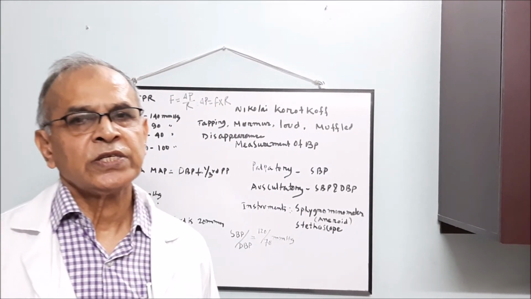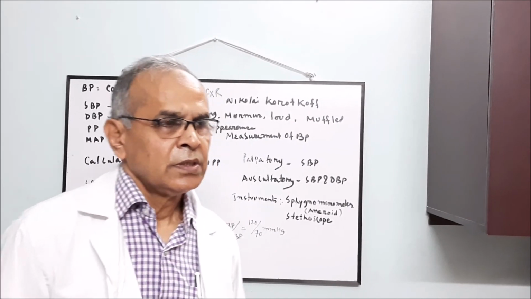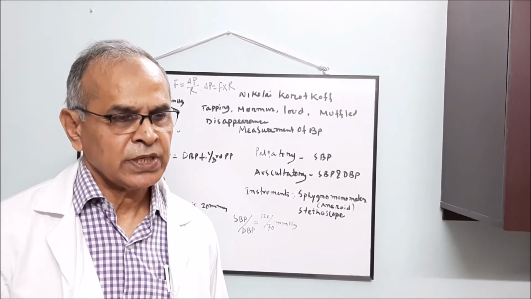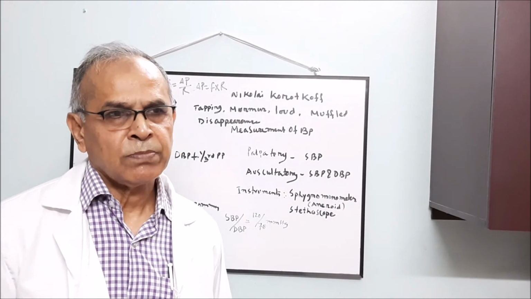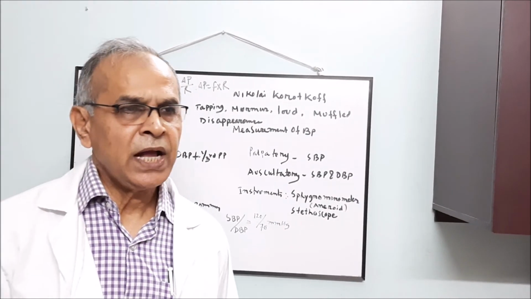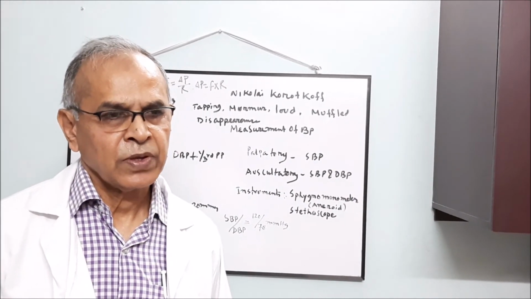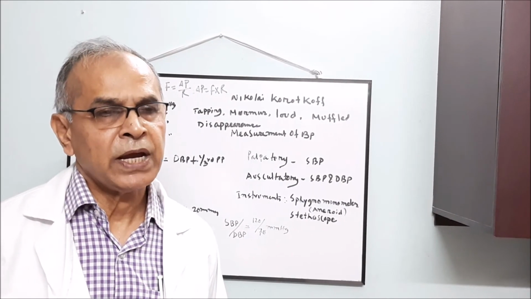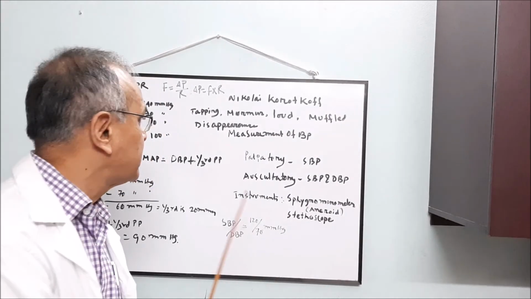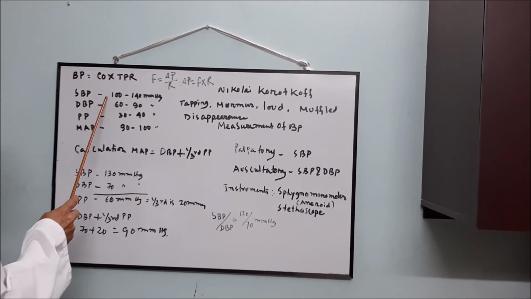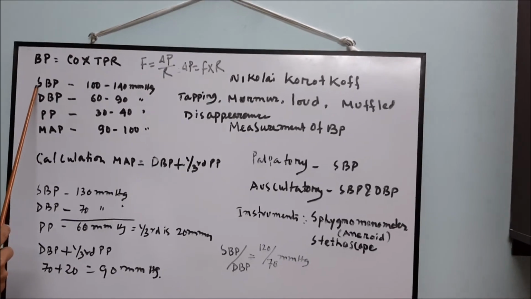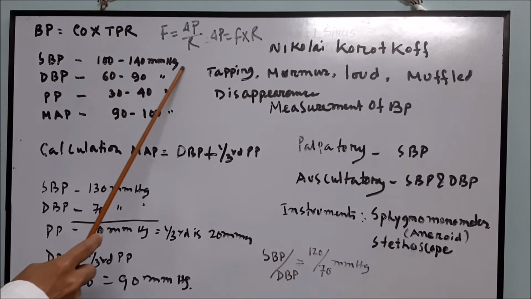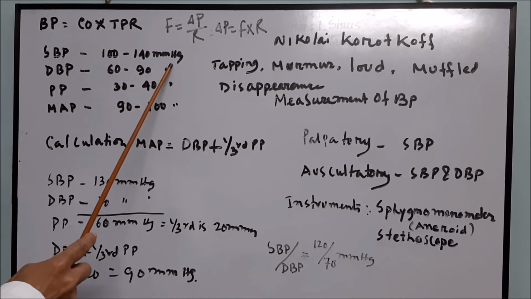Effects of exercise on blood pressure. What are the effects of exercise on blood pressure? There are three types of exercise: mild, moderate, and severe. In all three types of exercise, the systolic blood pressure will increase.